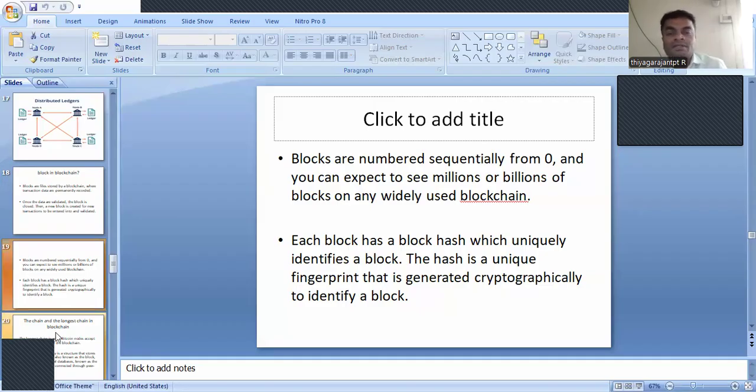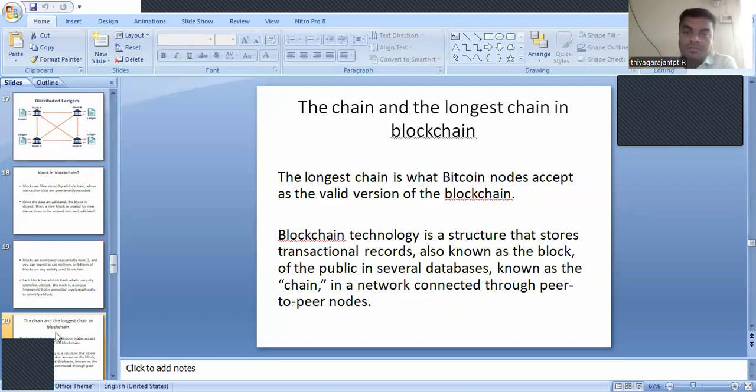And the chain, and the longest chain in the blockchain. As I said before, we have blocks and we have a chain of blocks. The chain is the cumulative of blocks, said to be a chain of blocks. The longest chain in the blockchain is what Bitcoin nodes accept as the valid version of the blockchain.